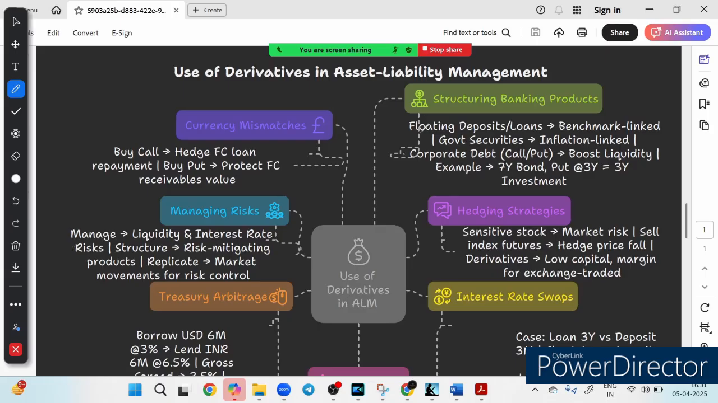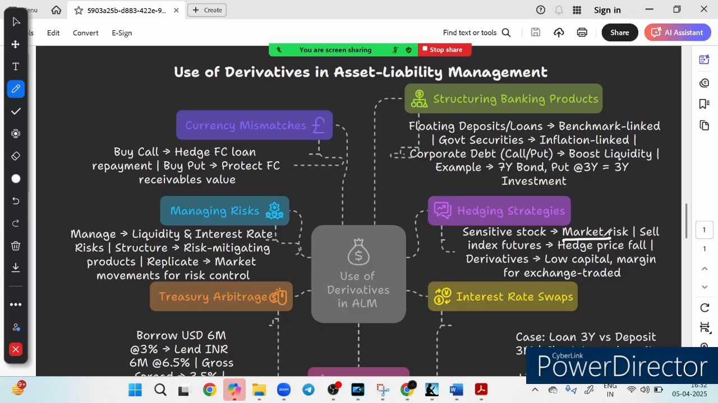Again I am repeating: if it is a floating deposit or floating loan, you link it to the benchmark. If it is a government security, it should be inflation linked. If it is corporate debt, it should be call and put option linked. For example, a 7-year bond with a put option at year 3 acts like a 3-year investment. So this is how you should structure banking products. Like we already know, whenever you take any kind of loan, it is always linked to the benchmark.